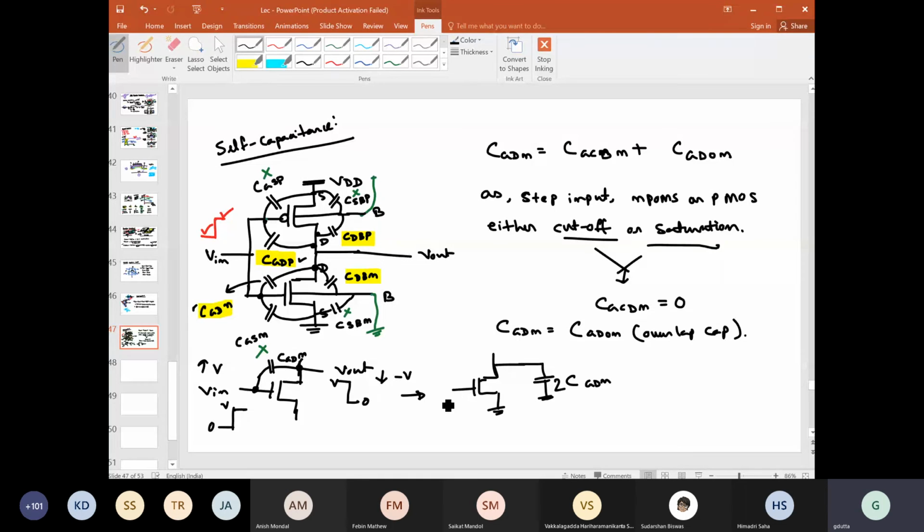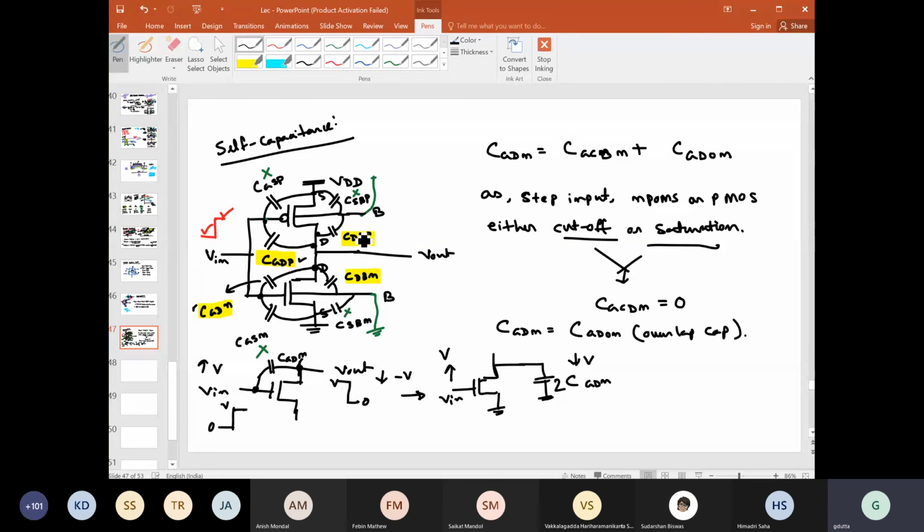That will not alter our result, right? Because here the change is V, but the change in the charge across this capacitor would be the same, because earlier the voltage change was 2 times; now we are making the capacitance value itself 2 times. So you can do this using the Miller effect, right?